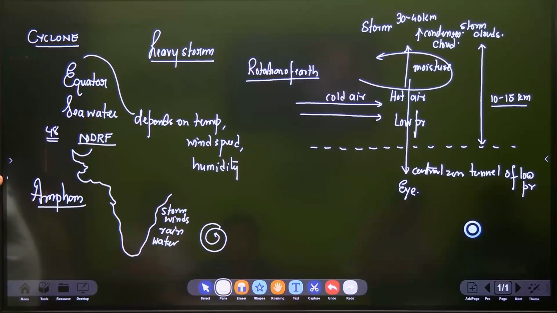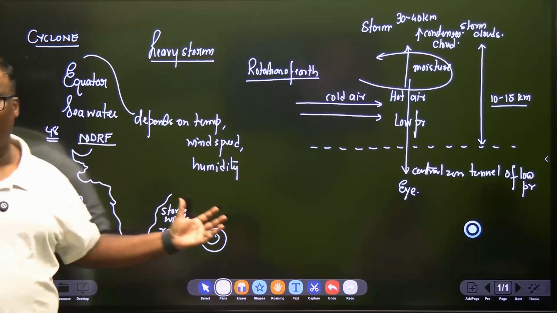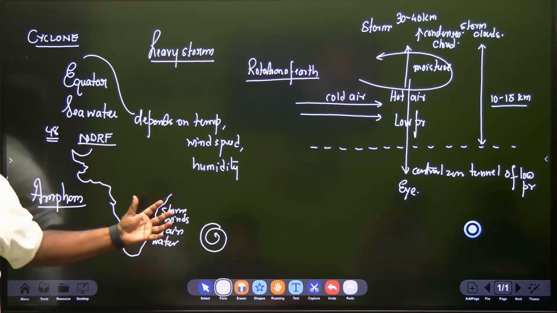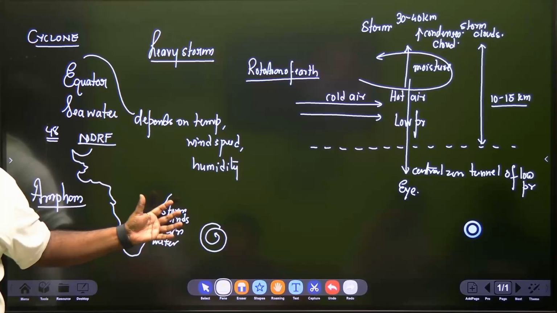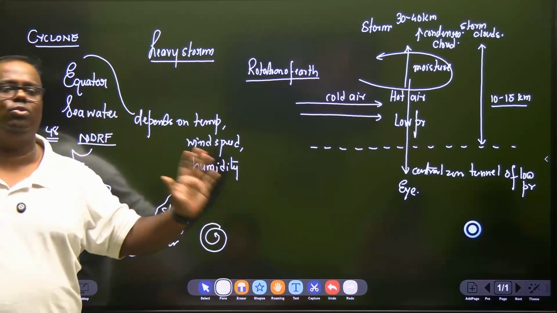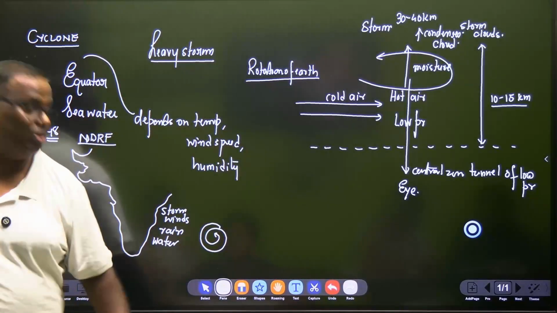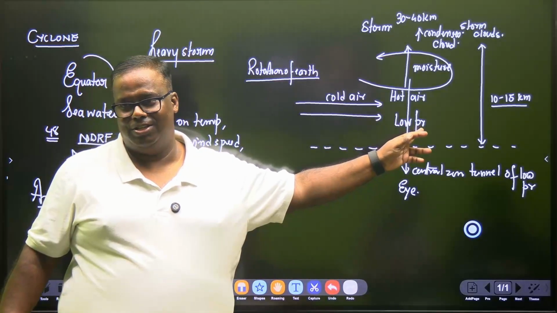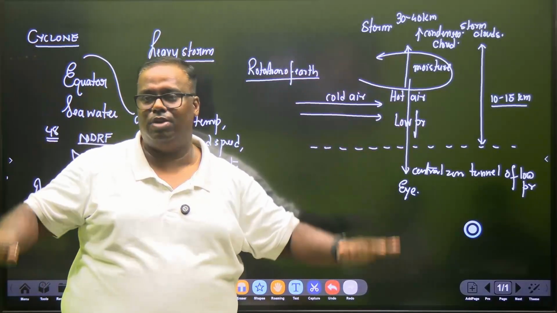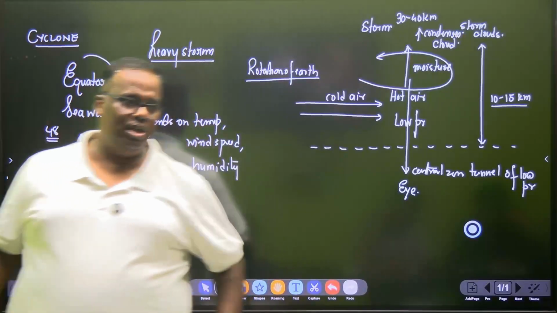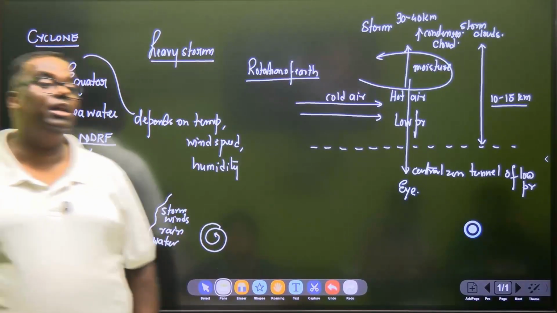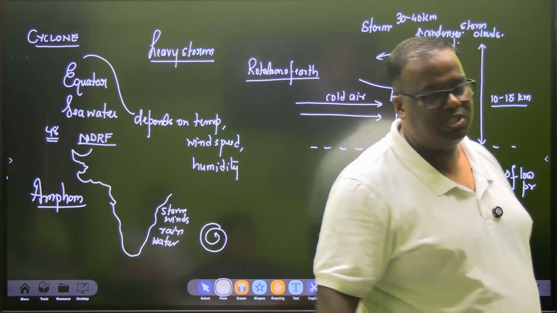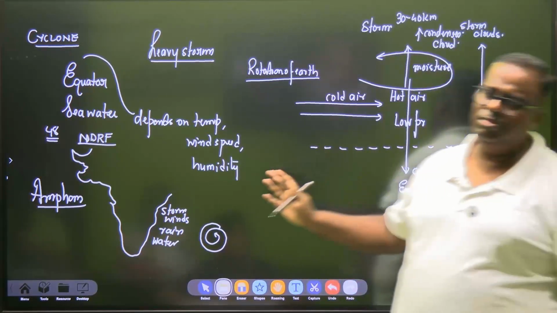But the good part of a cyclone is, as soon as it starts entering a land area, if it stays here, then it will do a lot of damage. Once it gets inside land, the cyclone cools down. Why? Because on land, this sort of heating will not take place. So the cyclone recedes very quickly. Cyclones have different names. In America, a cyclone is called a hurricane. In Japan, it is called a typhoon. So typhoon, cyclone, hurricane are the same thing.